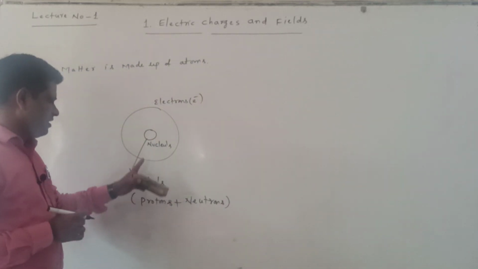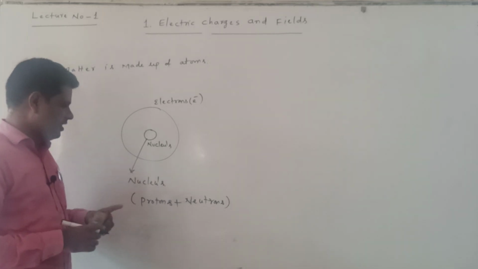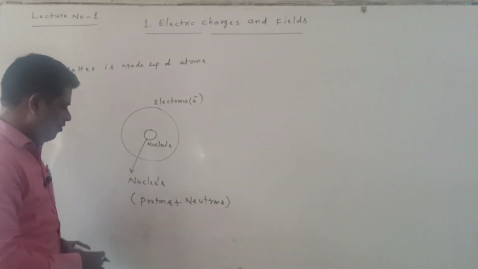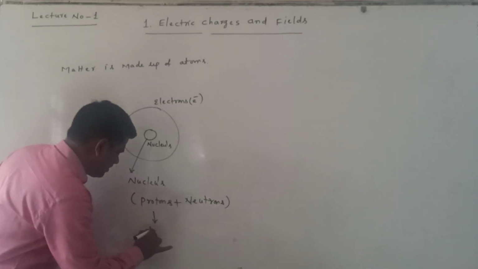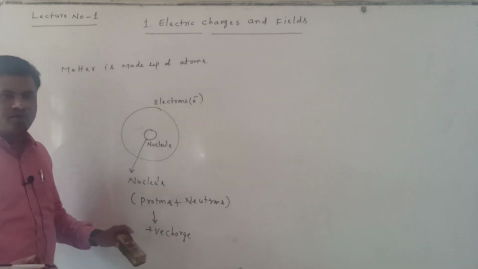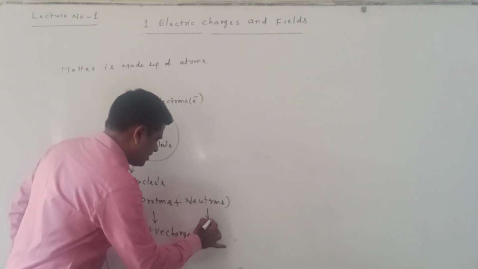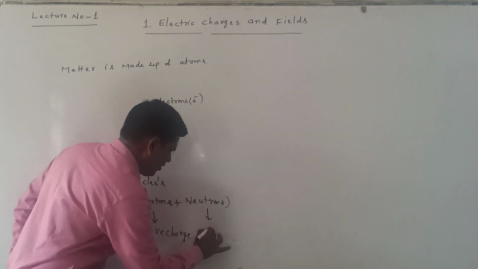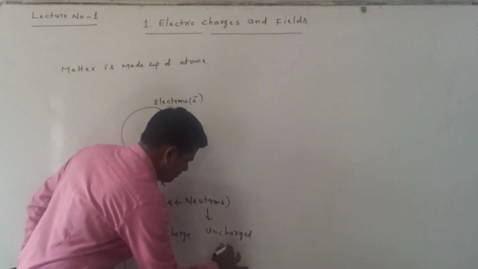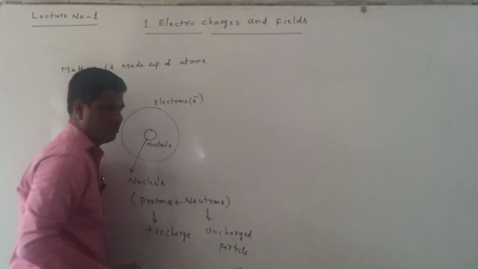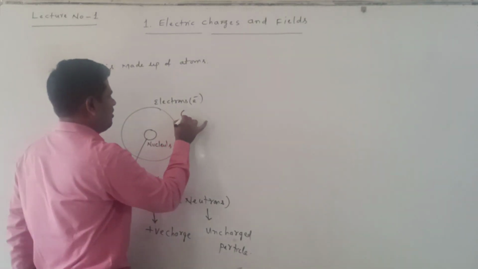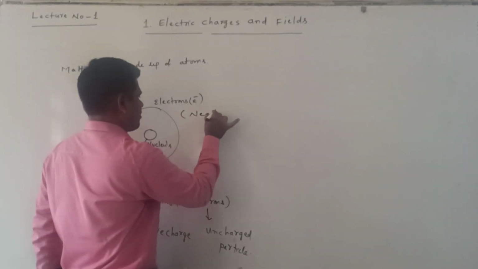Inside the nucleus, two elementary particles are there: protons and neutrons. Protons have the positive charge. This is called a positively charged particle. This is a chargeless particle, or uncharged particle. But electrons revolving around the nucleus have the negative charge.